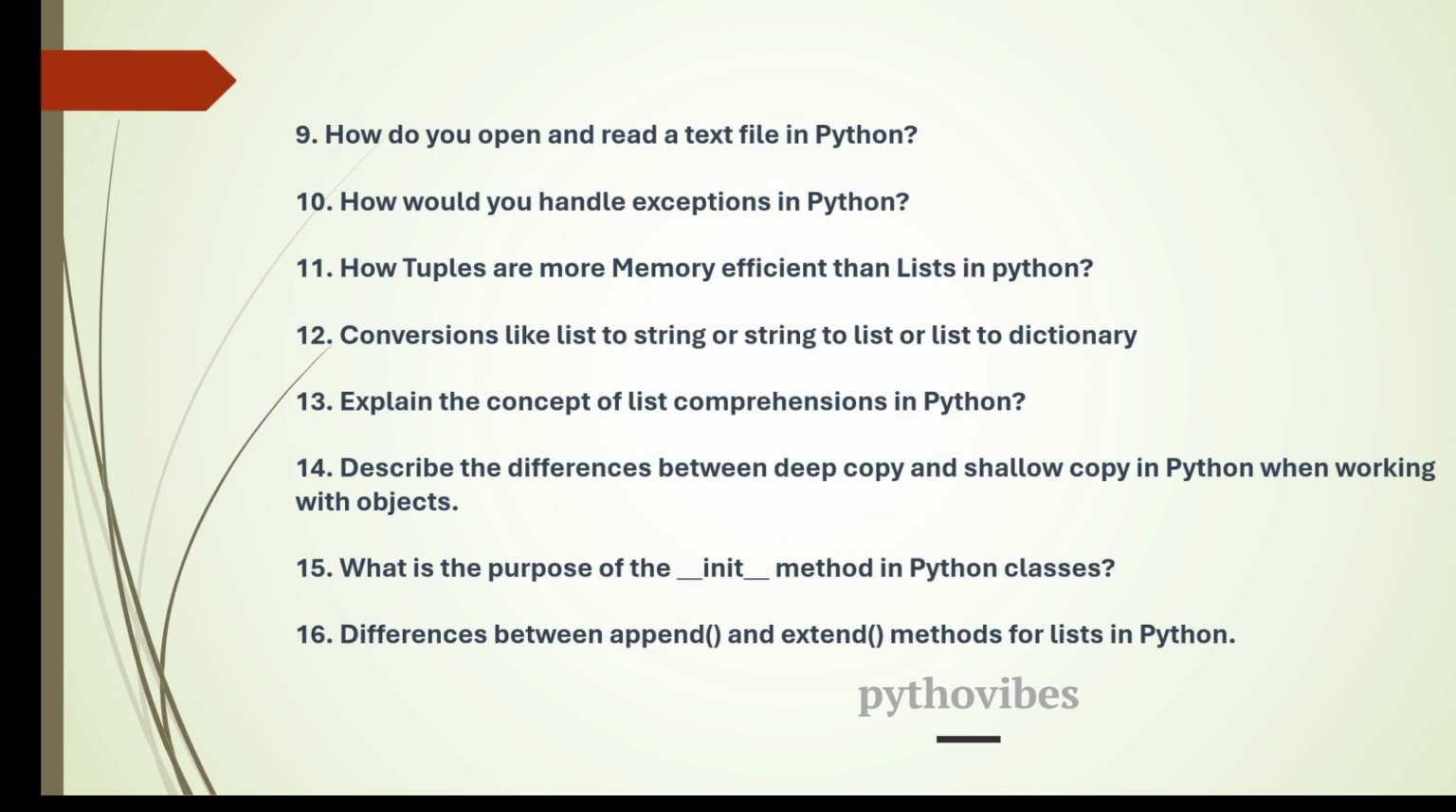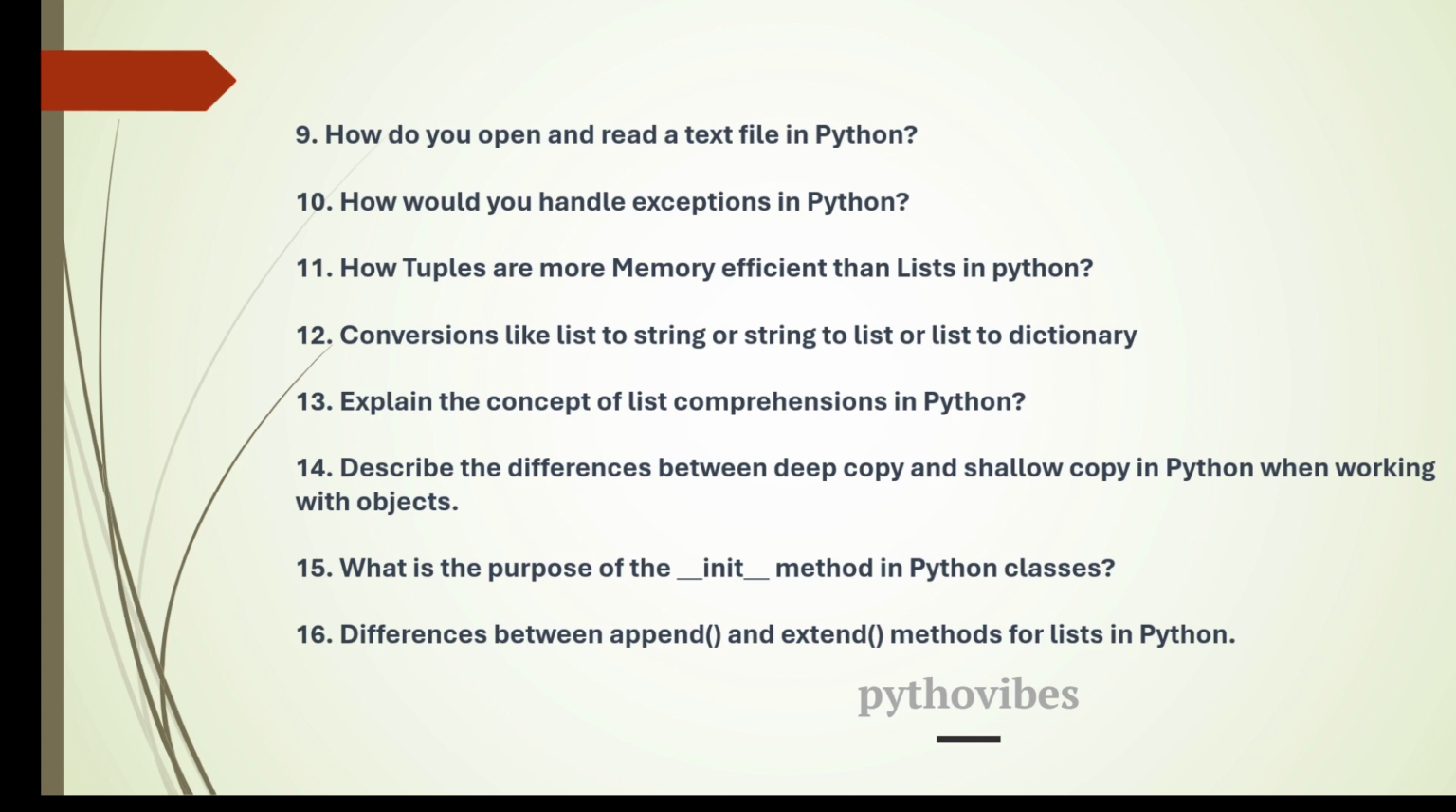Coming to the 12th question, conversions, like we can convert from one data type to another data type, basically typecasting. You can say list to string, string to list, and list to dictionary. So how would you perform all these typecastings? You can explain this.